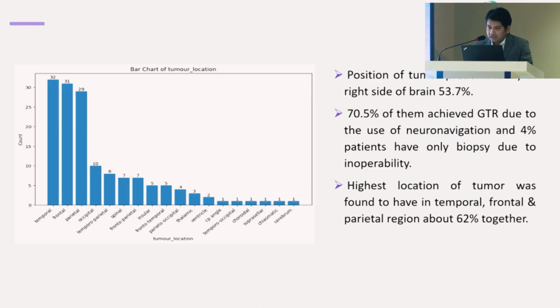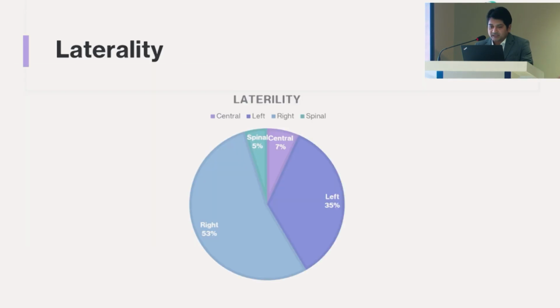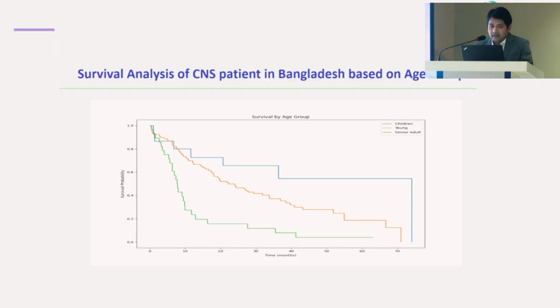The tumor was predominantly on the right side, 53.7%, and 70.5% achieved gross total resection due to the use of neuronavigation, and 4% had only biopsy due to inoperability because of the location. The highest tumor locations were temporal, frontal, and parietal regions, together 62%. Left side tumors were also 35%, with others central and spinal.